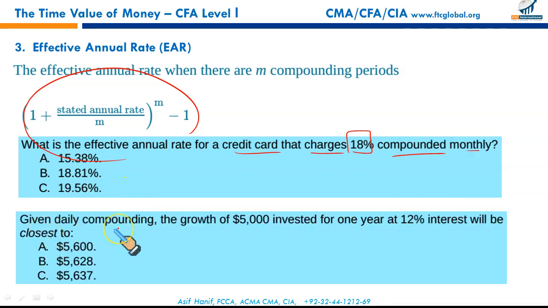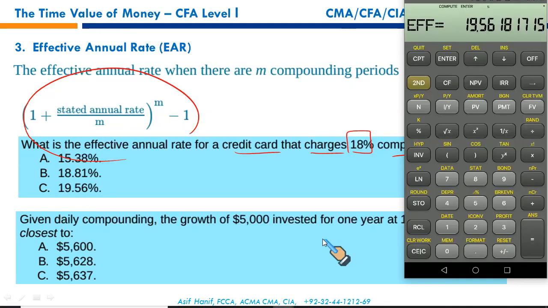Now, given daily compounding, that is 365 times in 1 year, frequency is 365. Given daily compounding, the growth of $5,000 invested for 1 year at 12% interest will be closest to what? First of all, you will need to calculate the rate. The nominal rate is 12%, so you'll have to change the interest rate to 12.